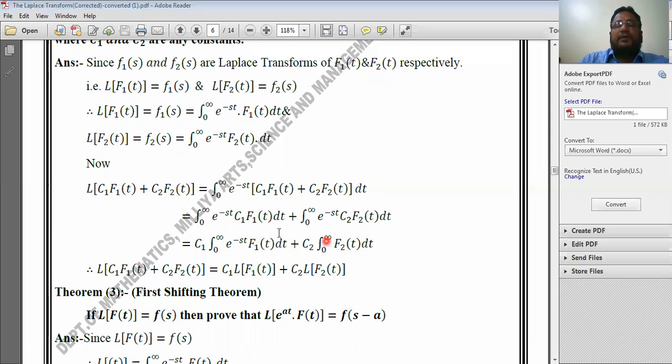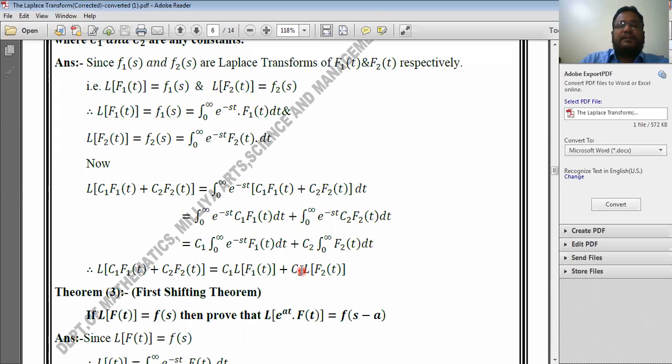Now it is given that c1 and c2 are constants, so you take c1 outside the integral sign into integration from 0 to infinity e to the power minus st f1 of t dt, plus c2, being a constant, taken outside into integration from 0 to infinity, actually here I have missed this term e to the power minus st; it should be written here, e to the power minus st f2 of t dt.